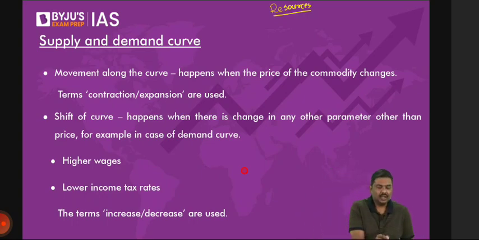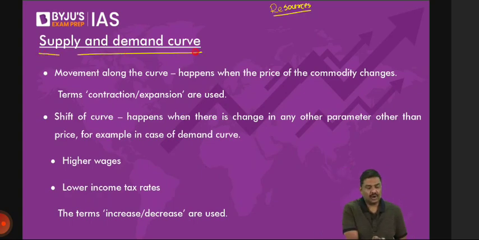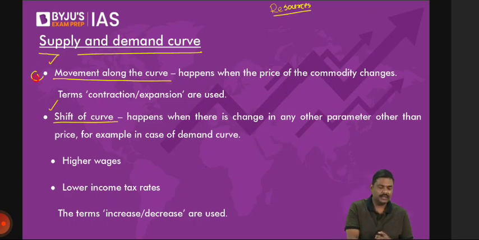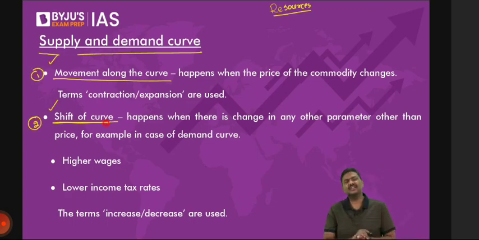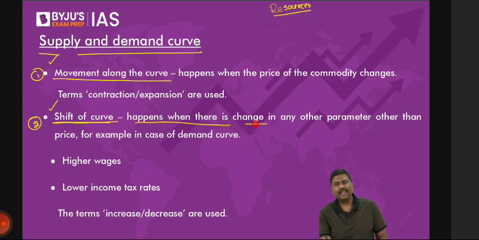Let's continue. Two more concepts related to the supply and demand curve. One is called movement along the curve, and the second one is called shift of the curve. Understand both of them very carefully. Let me start with the second one, shift of the curve. Always remember this. A shift of the curve will happen whenever there's a change in any factor or parameter other than price.